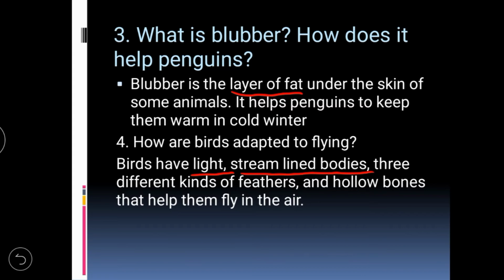They also have hollow bones, which help them to fly in the air. So the characteristics are light, streamlined bodies, three different kinds of feathers, and hollow bones that help them to fly in the air.